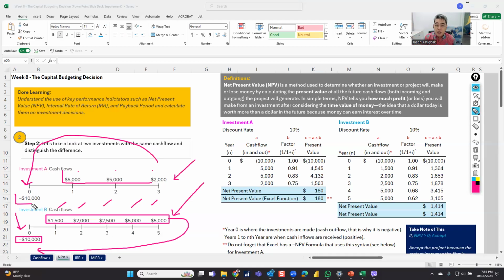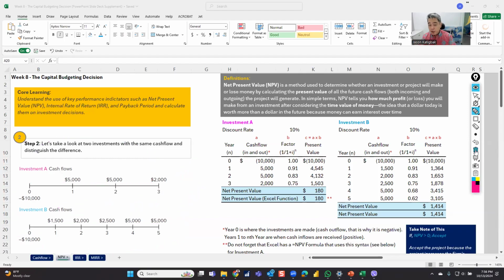I have future cash flows, inflow, because it's receipt income. So let me discount it to the now. And then if your cash inflow, as aggregated and discounted, or as discounted and aggregated, is higher than your cash outflow, then I would say choose the one with the highest net present value. Basically, that's what it is.